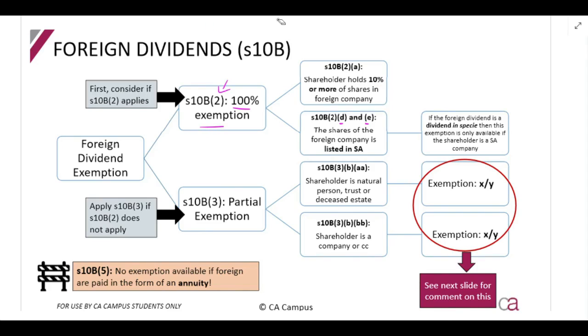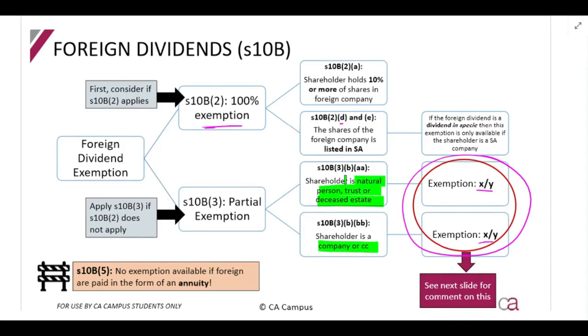If section 10b(2) does not apply, then you will apply this exemption, which I've said is X over Y. Specifically, I've mentioned it like that because this can change. Now, what I want you to understand is that this fraction that you apply is different if you're a natural person, a trust, or a deceased estate, or if you're a company. So natural persons and companies have different ones.